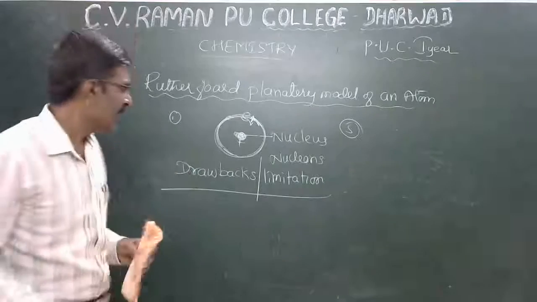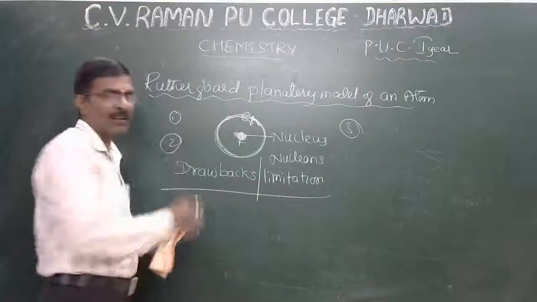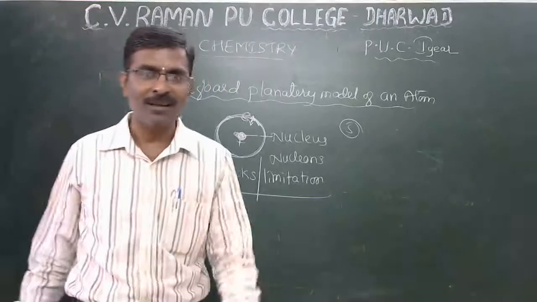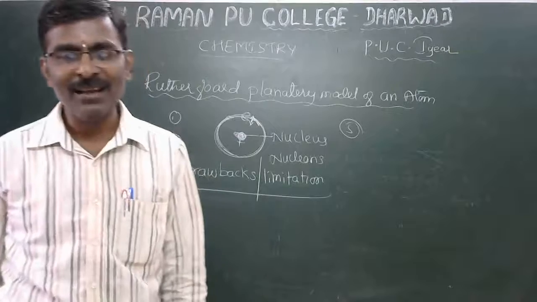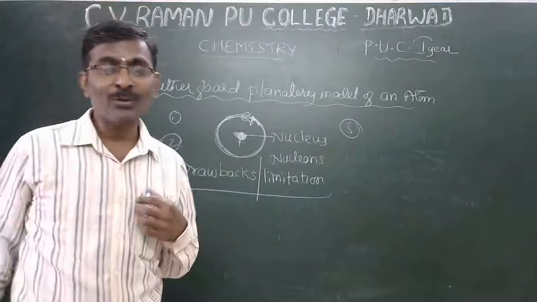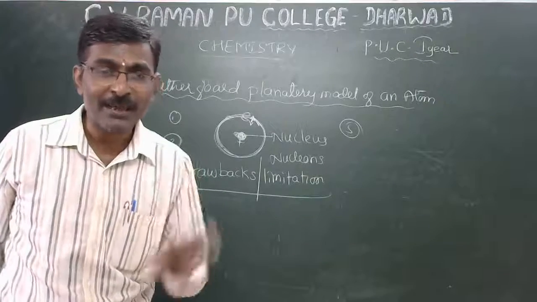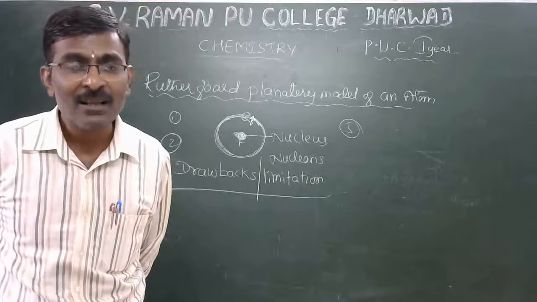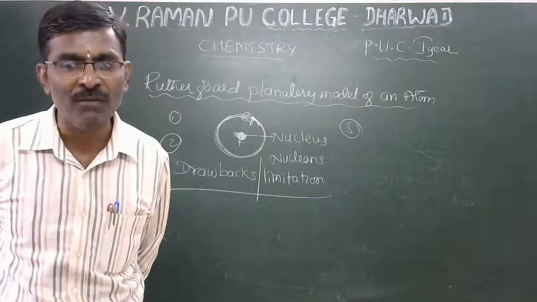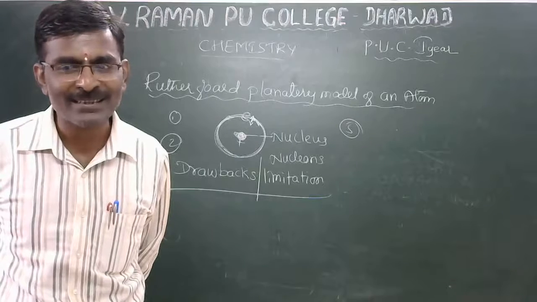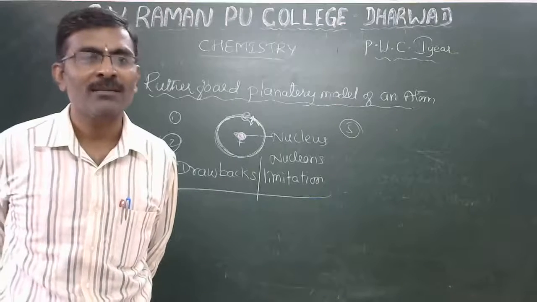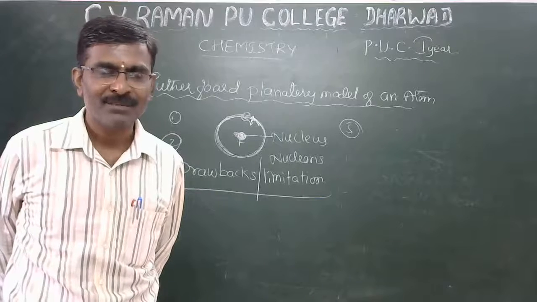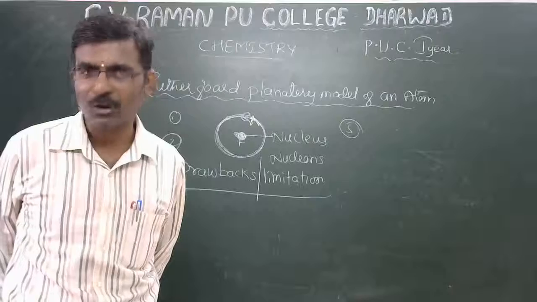Second point: he didn't explain the absorption and emission of spectra. According to Rutherford, he didn't explain it, so the theory fails. The emission and the absorption of spectra. Spectra means line spectra. It cannot be explained. This question carries 3 marks.